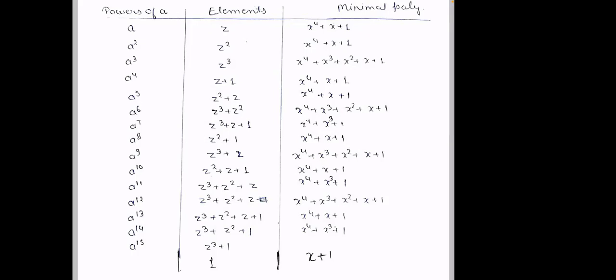Yes sir. So now if a is what you took instead of alpha, right? Okay, now a square, a power 4 and a power 8, right? Their minimal polynomial should be the same, right? Yes sir. The minimal polynomial of a is x power 4 plus x plus 1, and a square, a power 4, a power 8 have the same. Okay, fine, but a power 10 is also coming as x power 4 plus x plus 1.